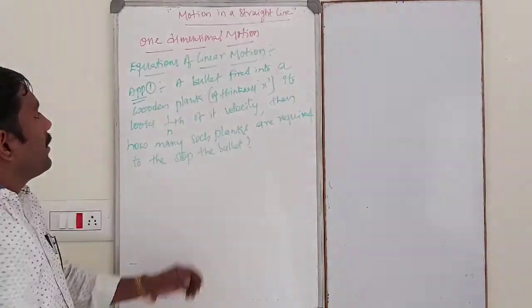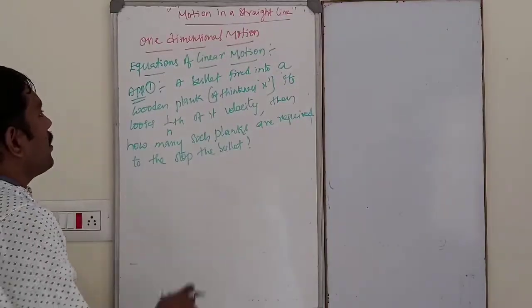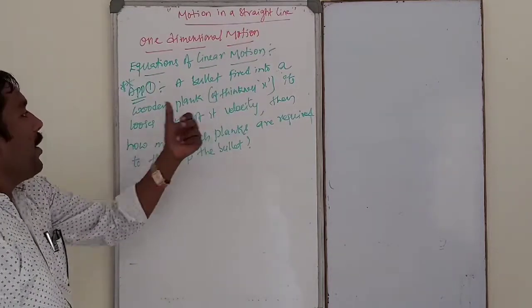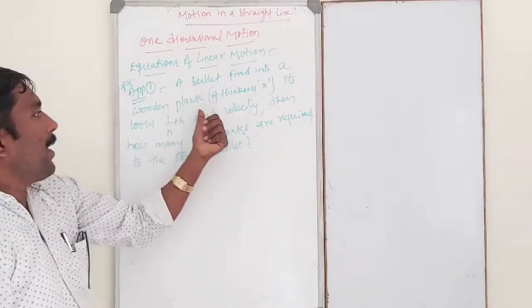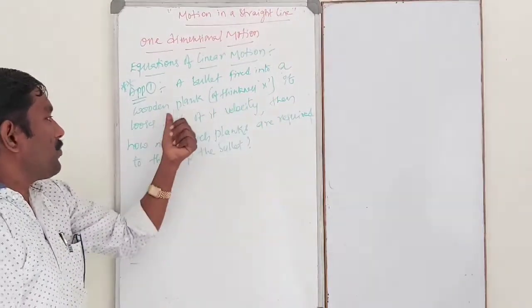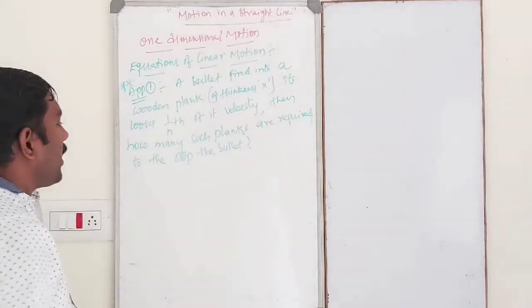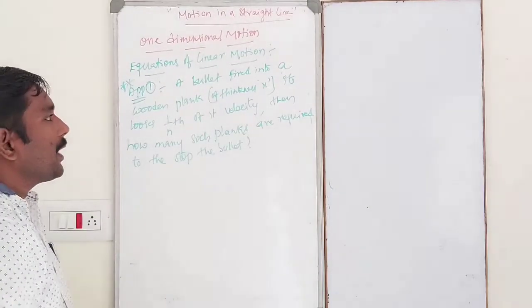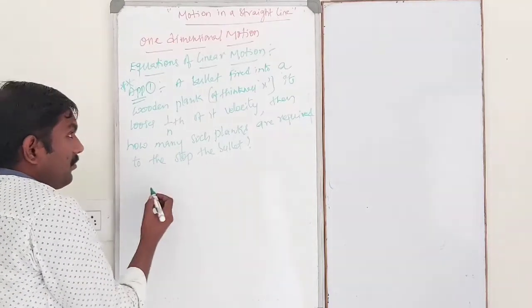Okay. So this is the one application, very most important application. A bullet fired into a wooden plank of thickness x, it loses 1 by nth of its velocity. Then how many such planks are required to stop the bullet completely? Okay. So in this case